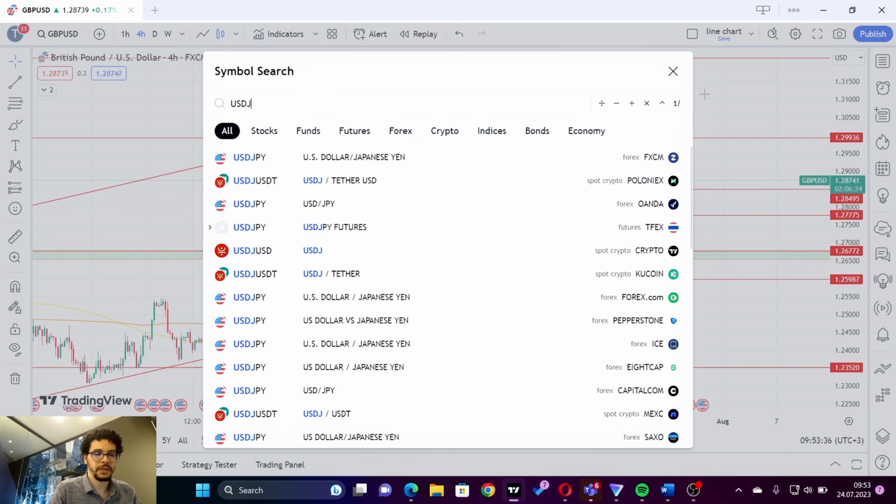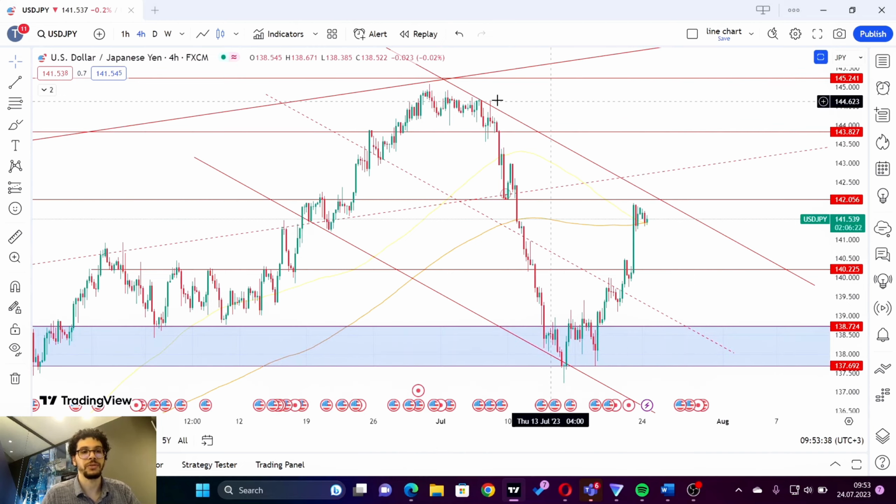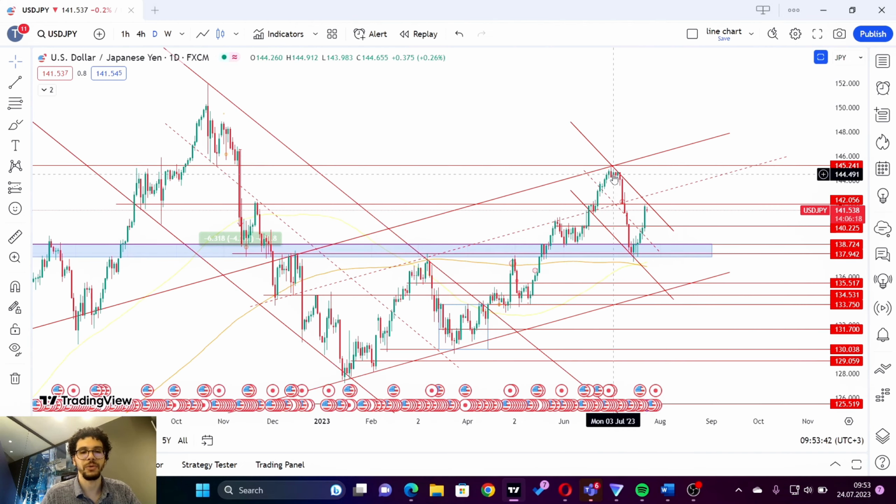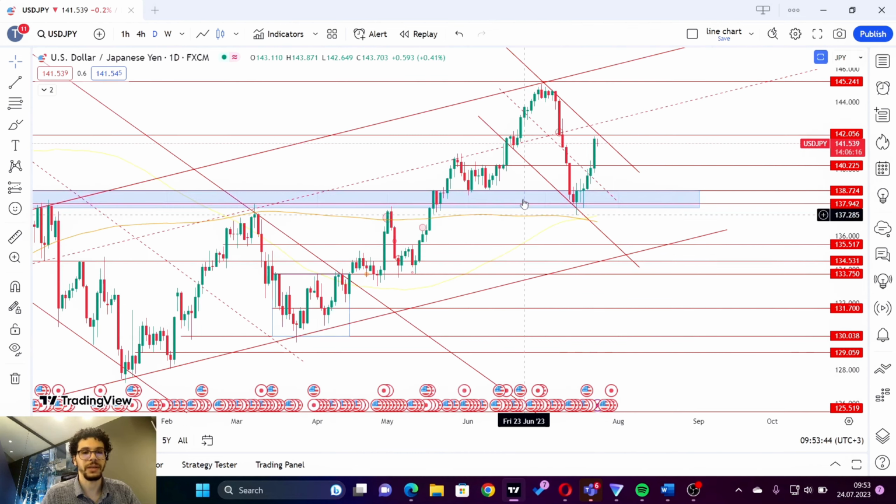Concerning the dollar Japan, after we reached 1.45 and were waiting for an intervention from the Bank of Japan, we saw this huge sell-off coming from the dollar that slowed down, and then we saw a correction again.